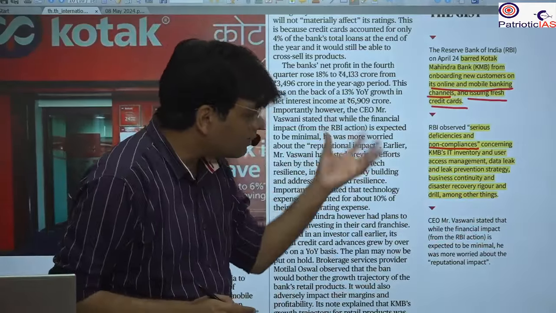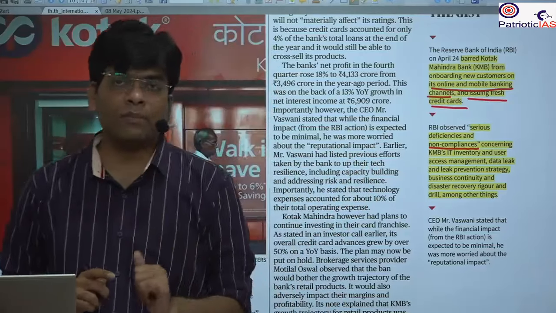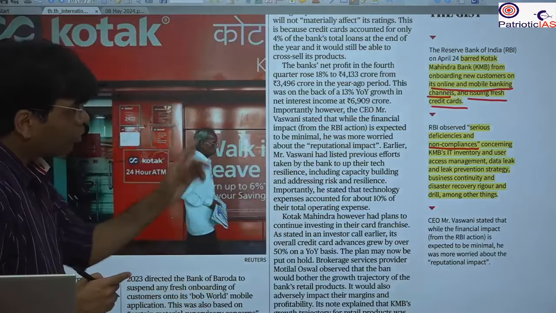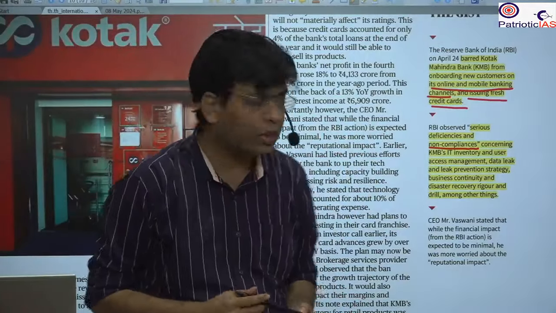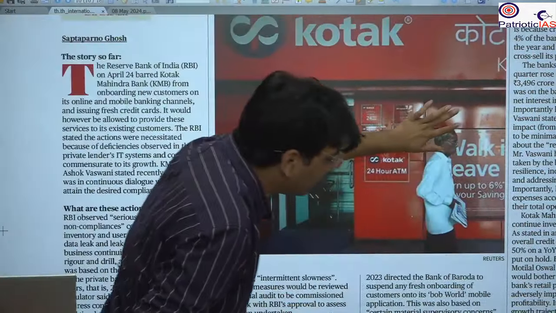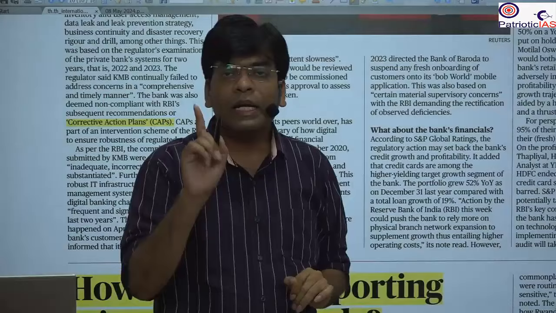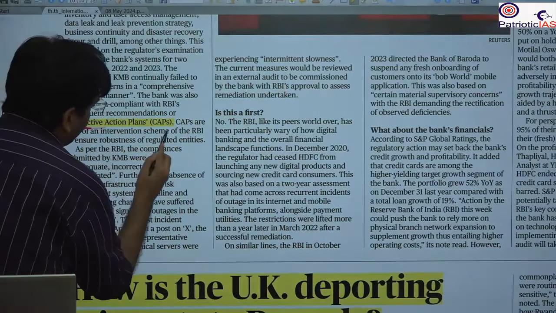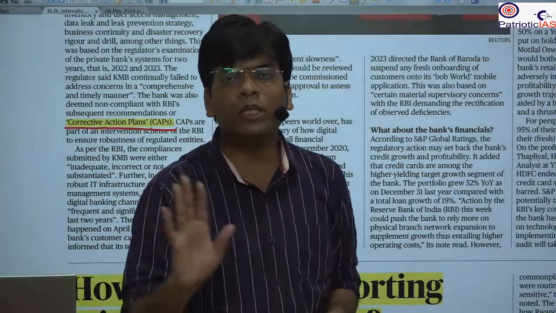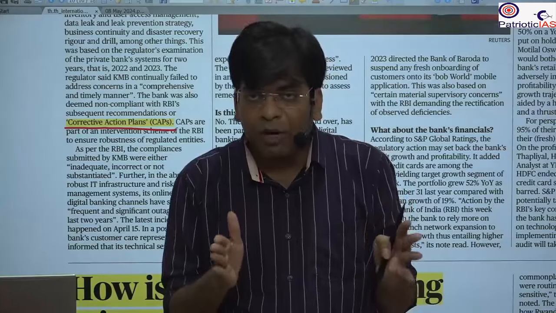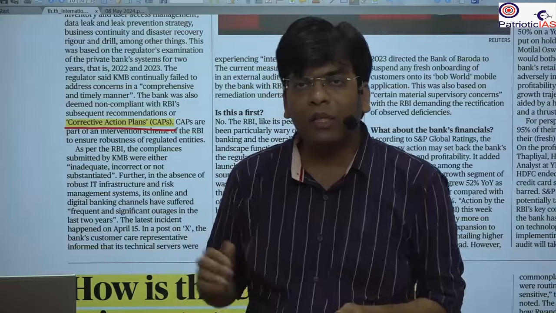So a lot of this is the central point. The banking system needs to be healthy for a healthy economic system. In that case, this Kotak Mahindra Bank has been consistently not following the compliance rules. The RBI has a rule that whenever it finds that some banks are not doing well, it gives a prompt corrective action plan. It gives the plan to the banks that you have to do this thing. It means you don't have to loan this, you have to keep this amount of money with you so that you can give your customers whenever they come for the withdrawal of money.